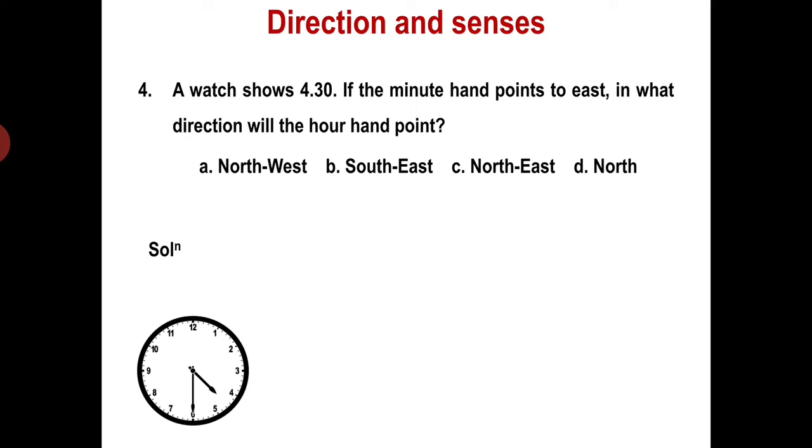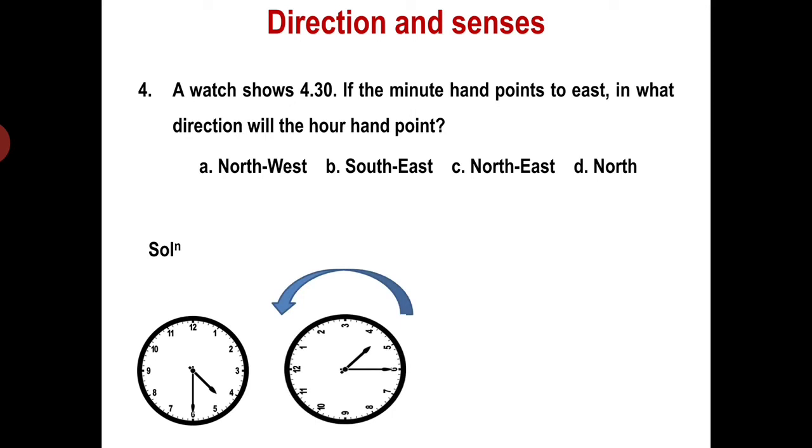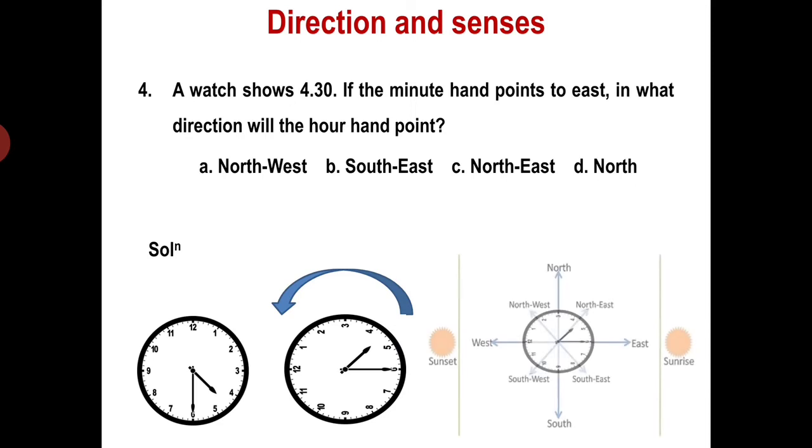So totally you turn the clock so that the minute hand will turn to east. So you see here the minute hand is turned to east. So where is the hour hand pointing? The hour hand is pointing between east and north. So north or east, it is in between. So the answer is northeast.